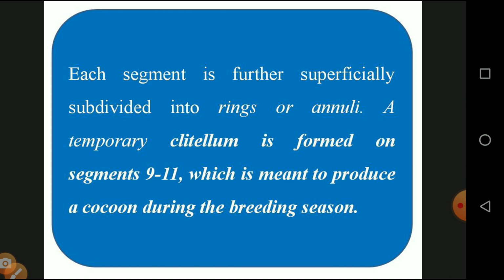A temporary clitellum is found in segments number 9 to 11, which produces a cocoon during the breeding season. So a cocoon is nothing but a covering. We will see in the silk moth or silkworm, butterfly, that they also have a covering.